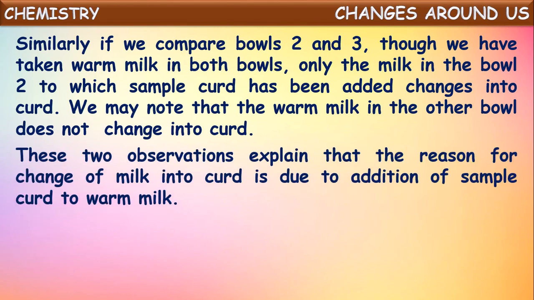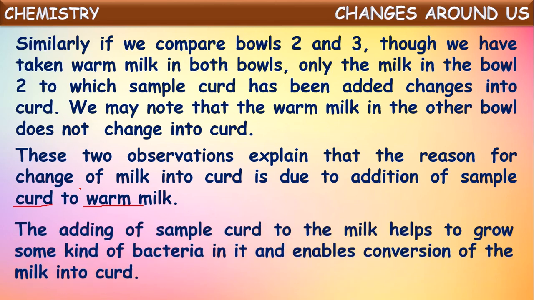So from these observations we can explain that the reason for change of milk into curd is the addition of a sample of curd to warm milk. So milk should be warm and a sample of curd should be added to that. By these 2 conditions only milk converts into curd.